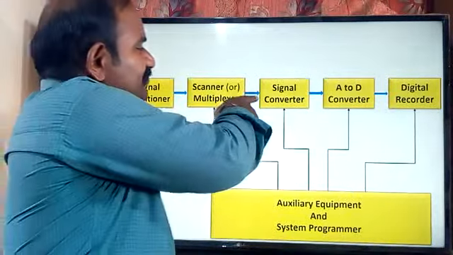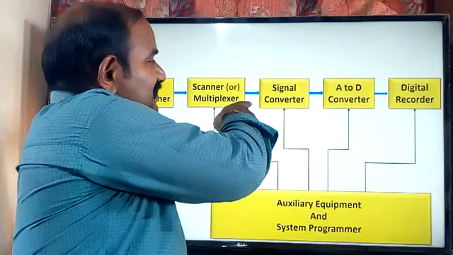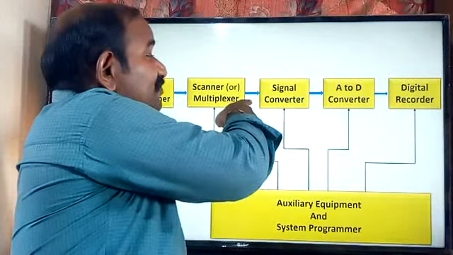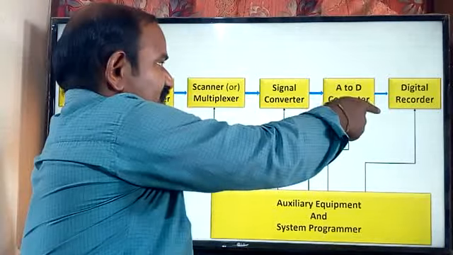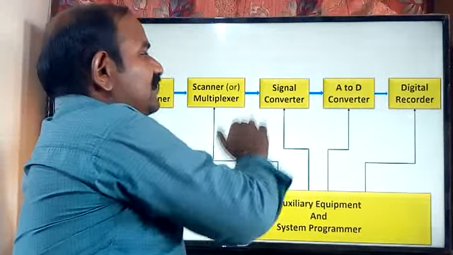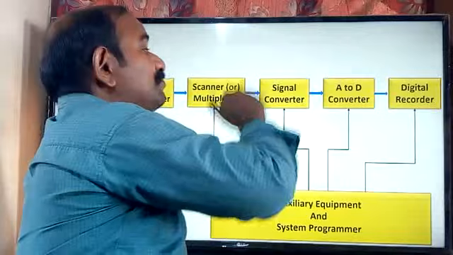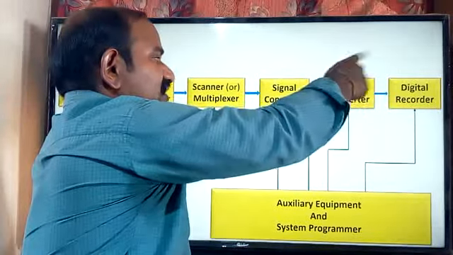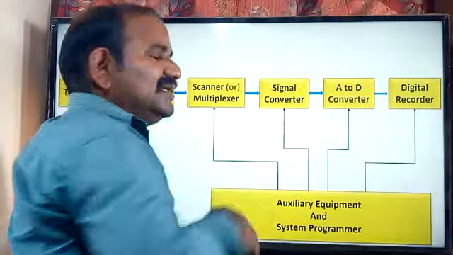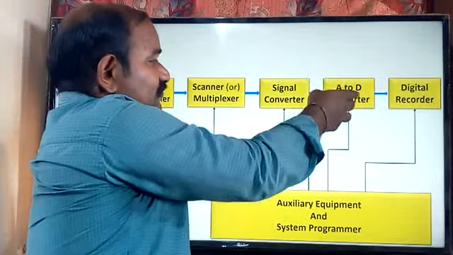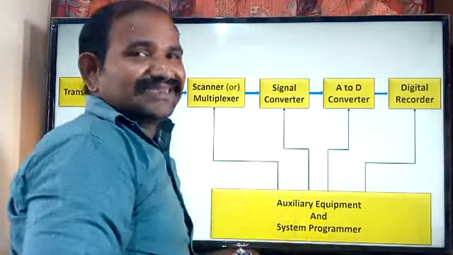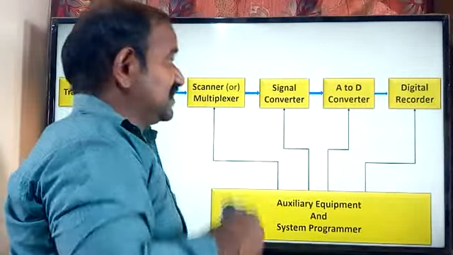Whatever information is at the output of the multiplexer may or may not be understandable by the analog to digital converter. So in order to drive the information to a particular level which can be understood by the analog to digital converter, we are using the signal converter. If the output of this one is matching the input of this one, then there is no need to use the signal converter.